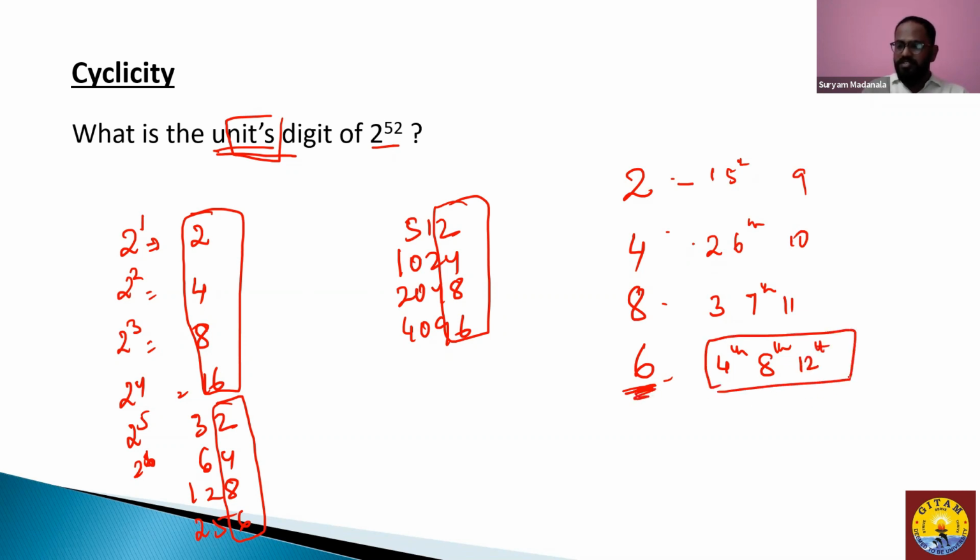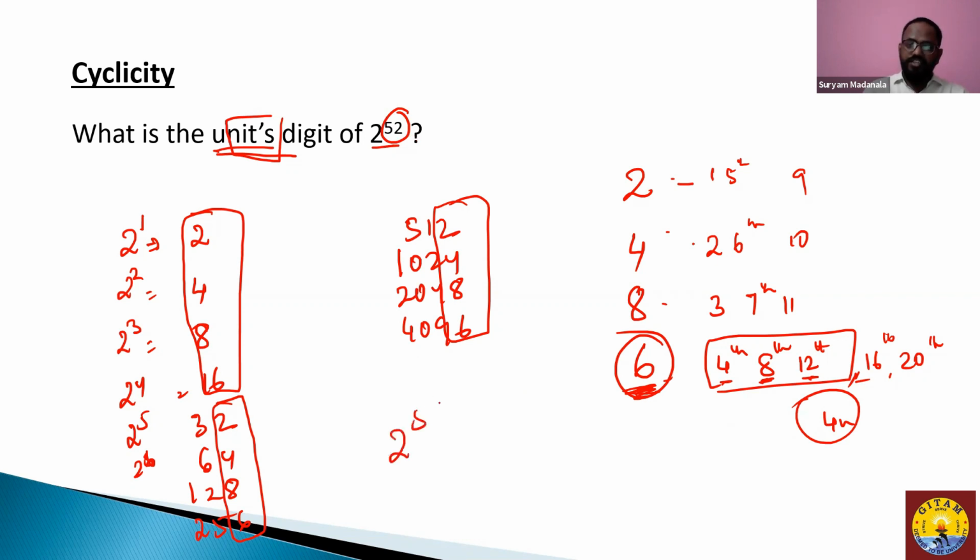Now, there's one more observation we see here. The 4th power, the 8th power, the 12th power, the 16th power, the 20th power, the multiples of 4 will end with 6 only. Now, is the power a multiple of 4?